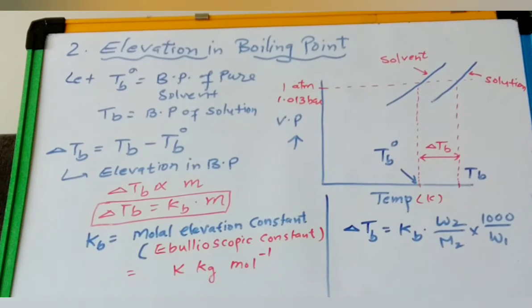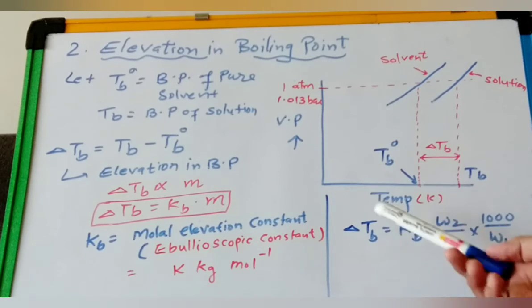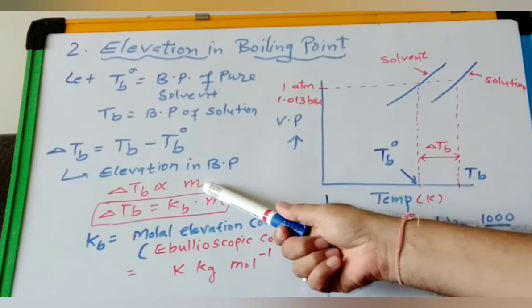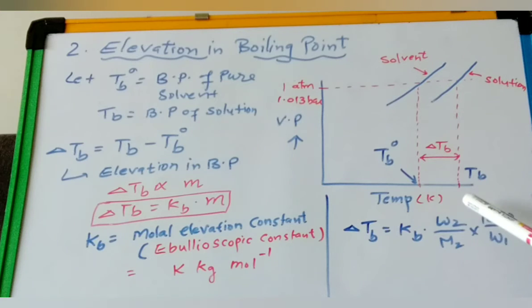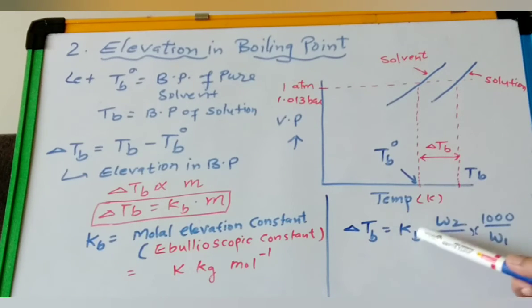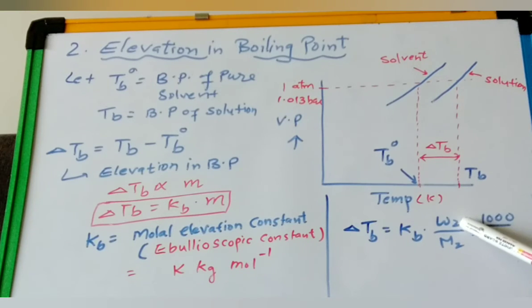Now we can represent the molality. What is molality? As I told you, molality means moles of solute upon weight of solvent in kg. So we can write molality as W2 by M2, where W2 is the mass of the solute and M2 is the molar mass of the solute. So this will give us the moles, divided by the weight of solvent in kg, where the solvent weighs W1, and we have taken 1000, that means it gives us the weight of solvent in kg.